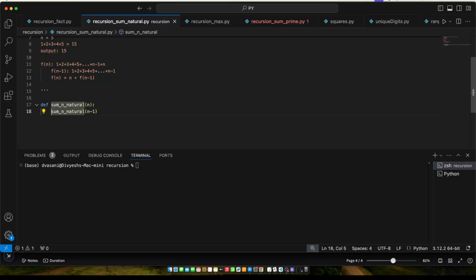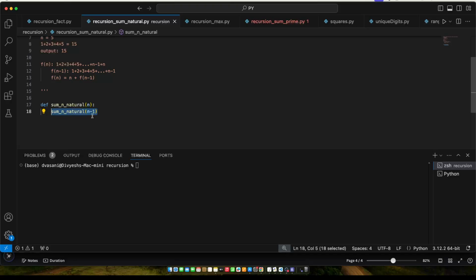So I'm calling the same function. But as I mentioned here, I'm not solving the full problem. Recursion means you do not solve the full problem. You try to make this main problem simpler. So instead of solving the problem till n terms, let's do a sum of n minus 1. Now when you write this, remember this point. This is very important. Whenever you write this, that I have simplified this problem by doing this sum of n minus 1 natural numbers, you do not need to think how this will be done.